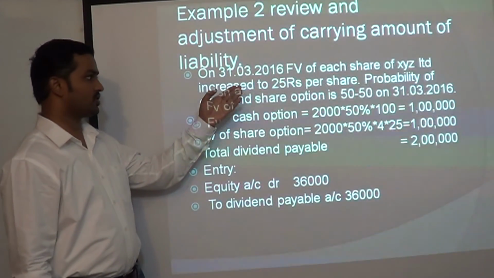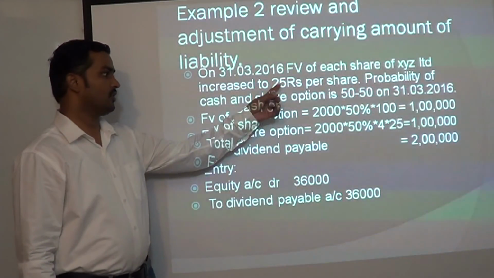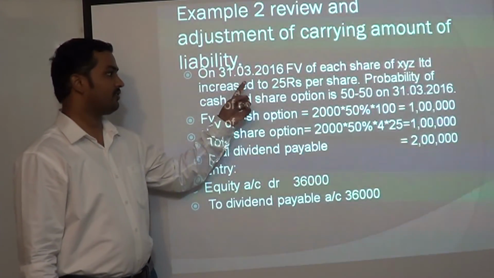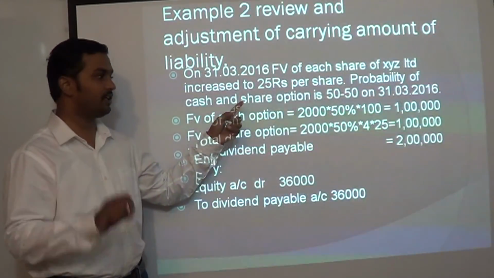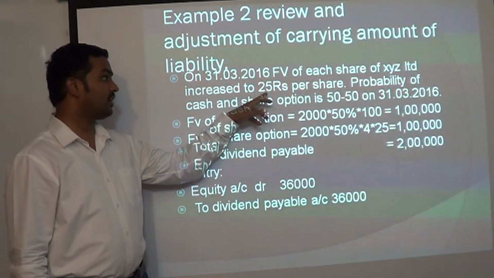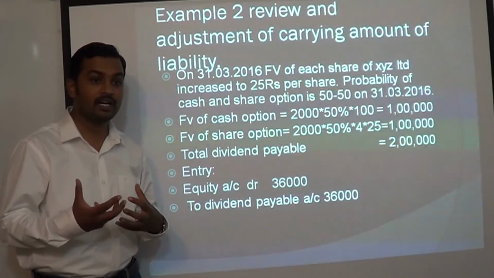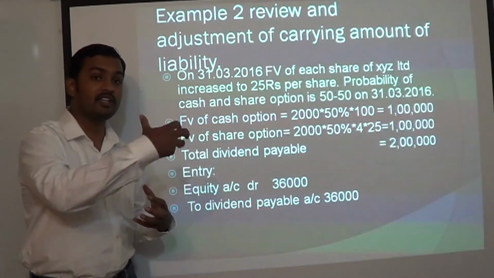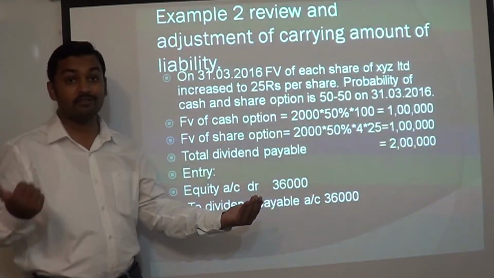On 31st March 2016, the fair value of each share of XYZ Limited increased to 25. If you remember, on 1st March the fair value of each share was only 20. On 31st March, that is on the reporting date, the liability has still remained unpaid, and now the fair value of each share has increased to 25 rupees per share. So automatically shareholders will feel that the share option is now more lucrative than the cash option. That means more shareholders may now think about taking the share option rather than the cash option.